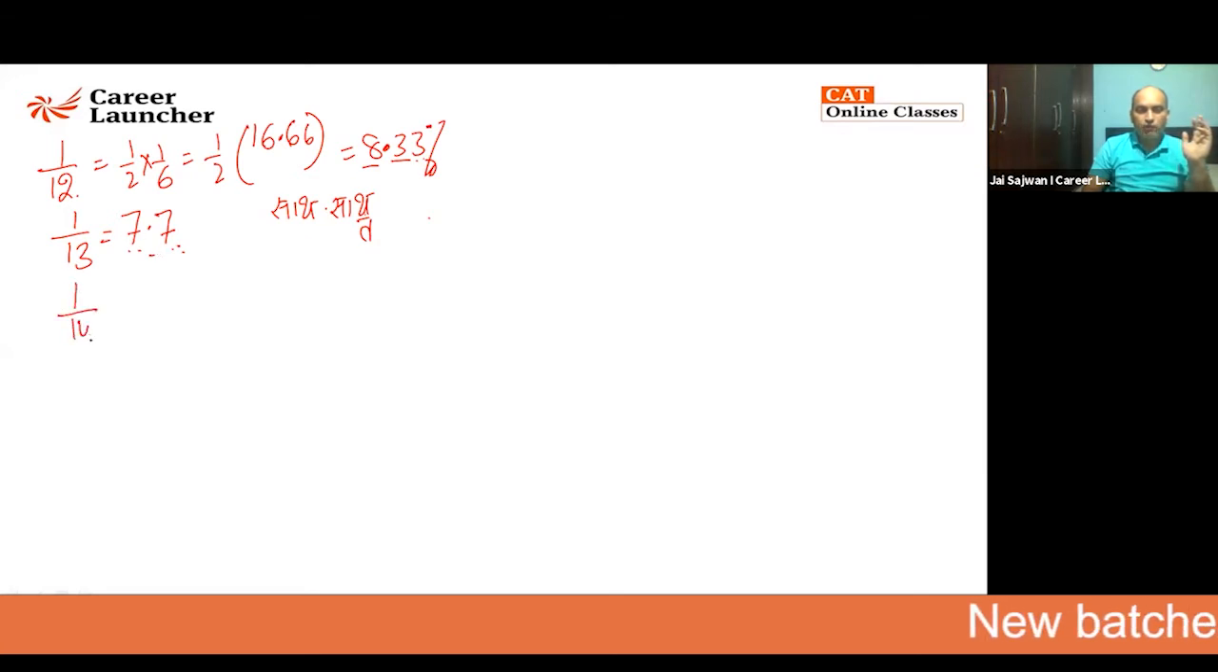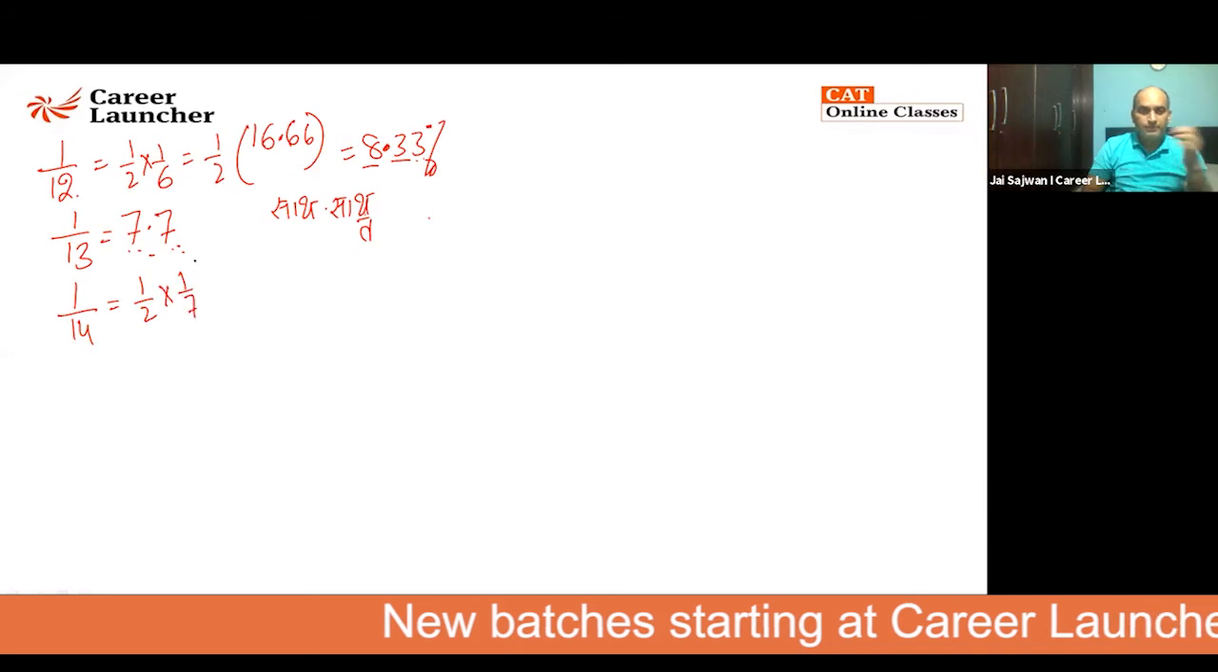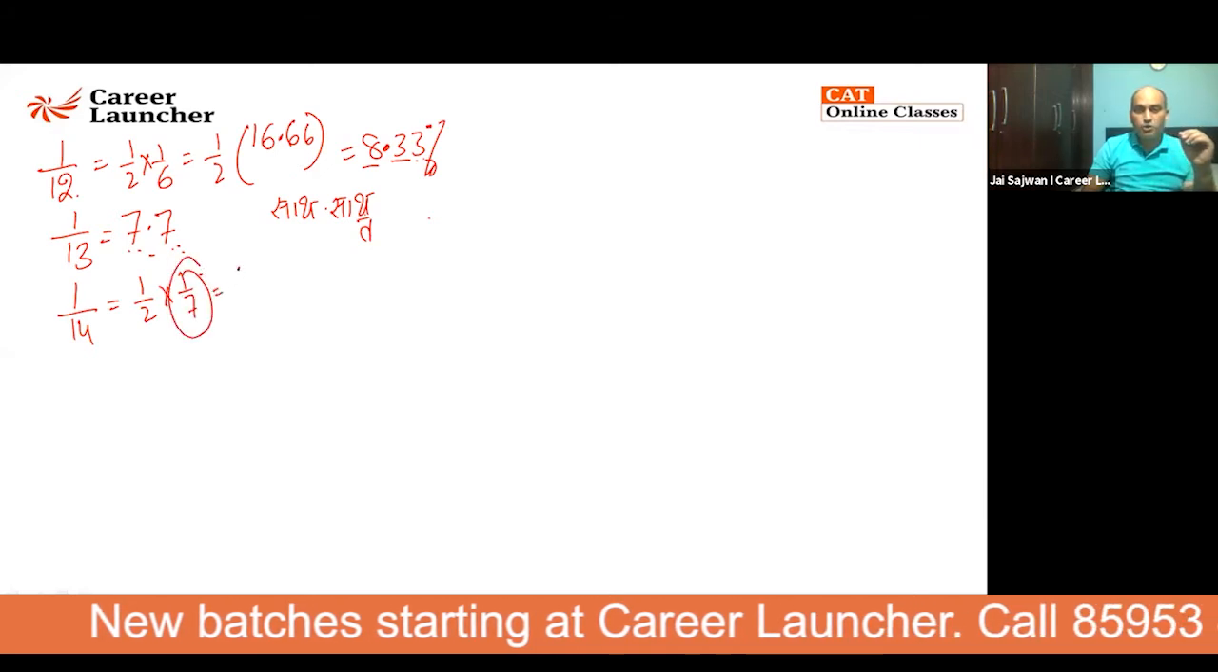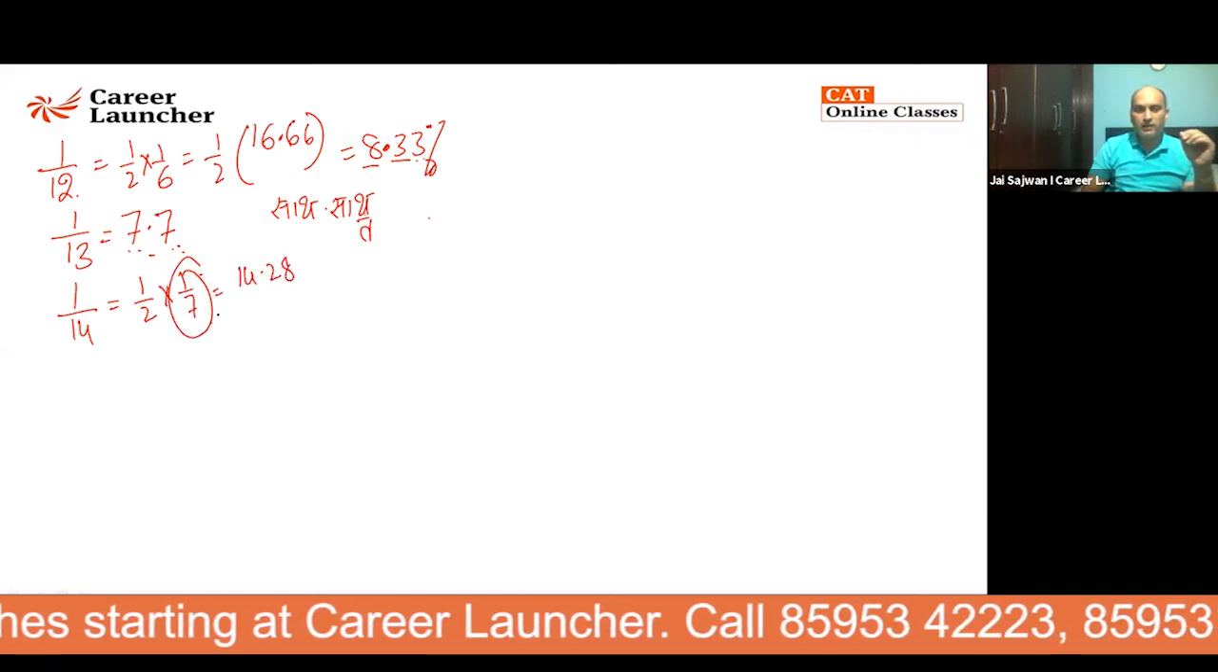Now it is 1 by 14. What is 1 by 14? It is nothing but it is half of 1 by 7. What is 1 by 7, my dear? You know it is 14.28. 7 ka double is 14. 14 ka double is 28.